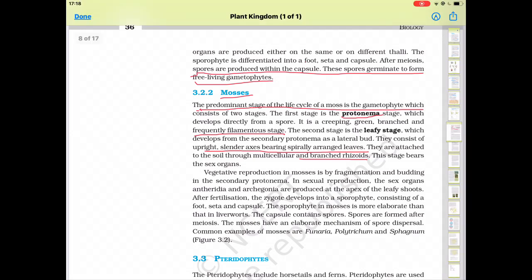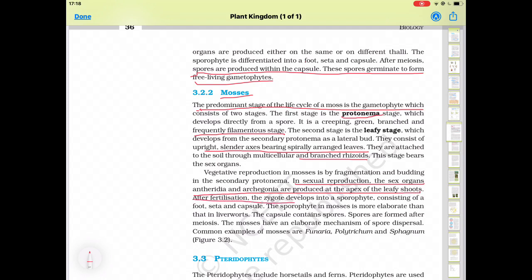Vegetative reproduction in mosses is by fragmentation and budding in the secondary Protonema. In sexual reproduction, the sex organs antheridia and archegonia are produced at the apex of the leafy shoot.